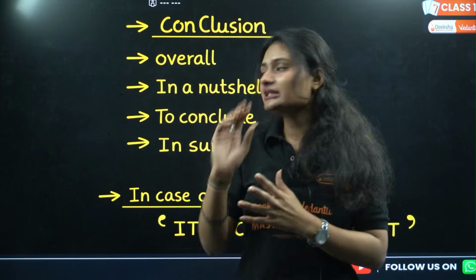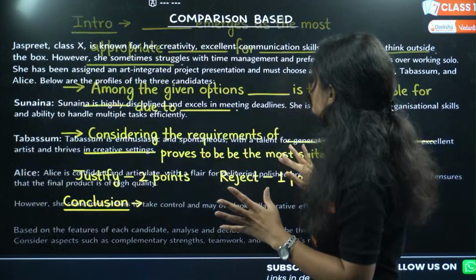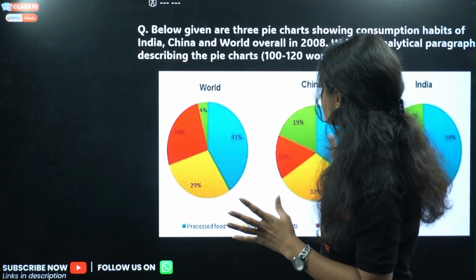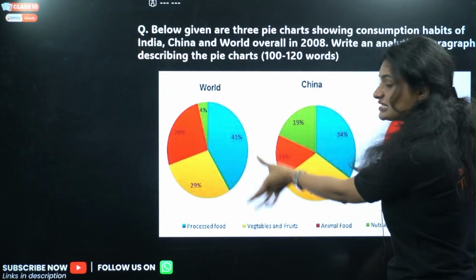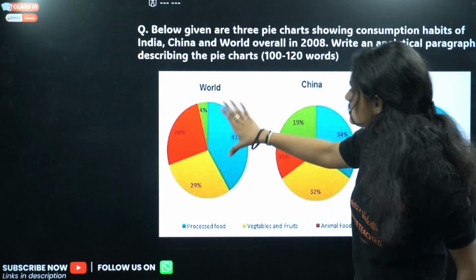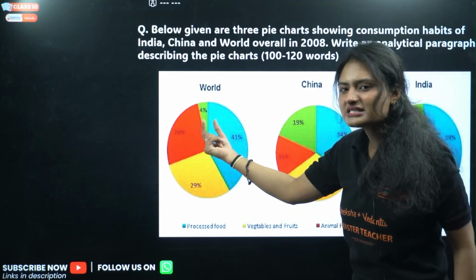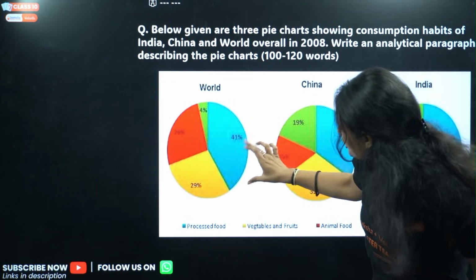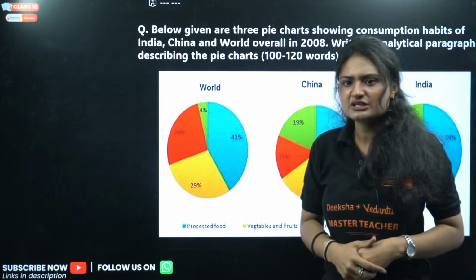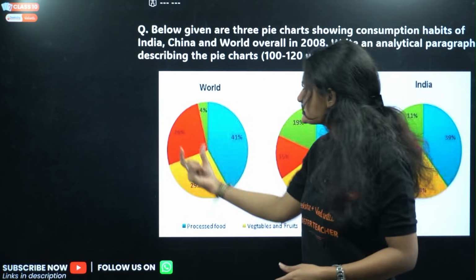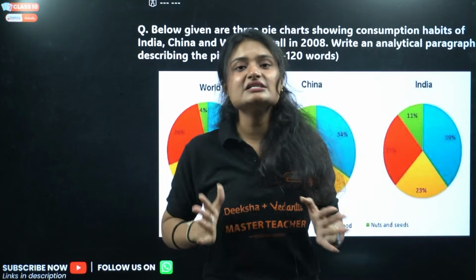Suppose one thing, I'll show you some question actually. Let me just go. Yeah, for example, here this is the biggest data, right? So you start with the biggest data, then you go to the lowest data. Okay, for like 41% it is, and then you go to the 4% one. Then after that you describe this. Always work in an organized way, my dear students.